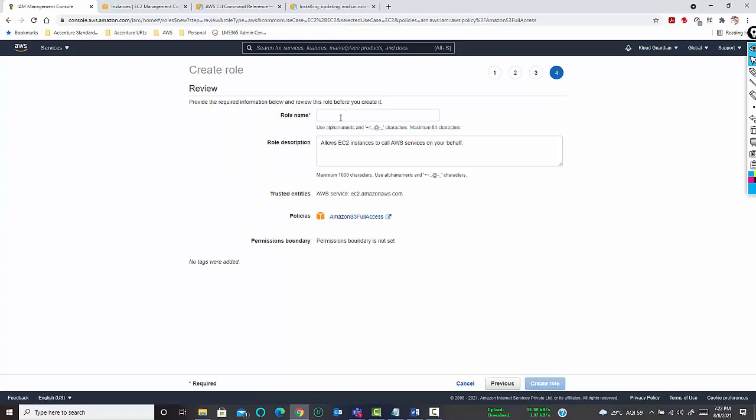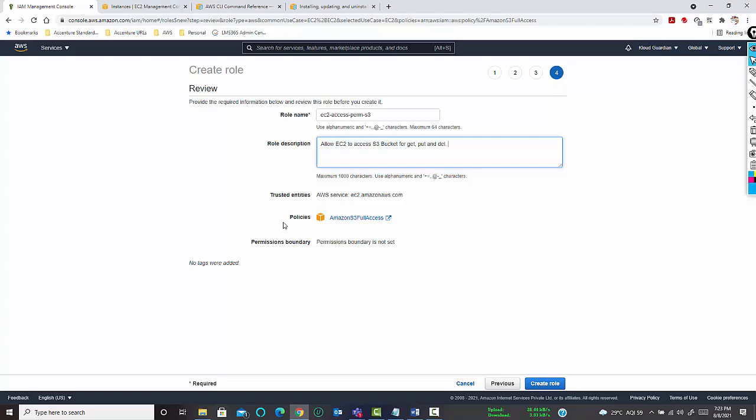Click on review, give the role a name. So we can give it as EC2 access S3. Role description: allow EC2 instance to call AWS service on your behalf. So you can also give: allow EC2 to access S3 bucket for get, put and delete.